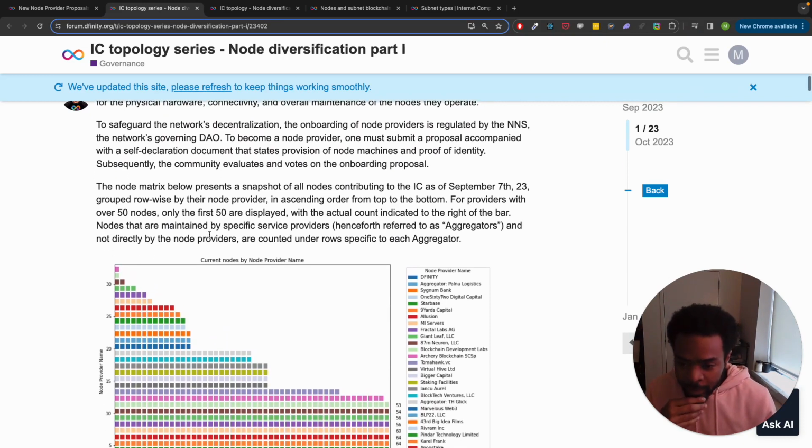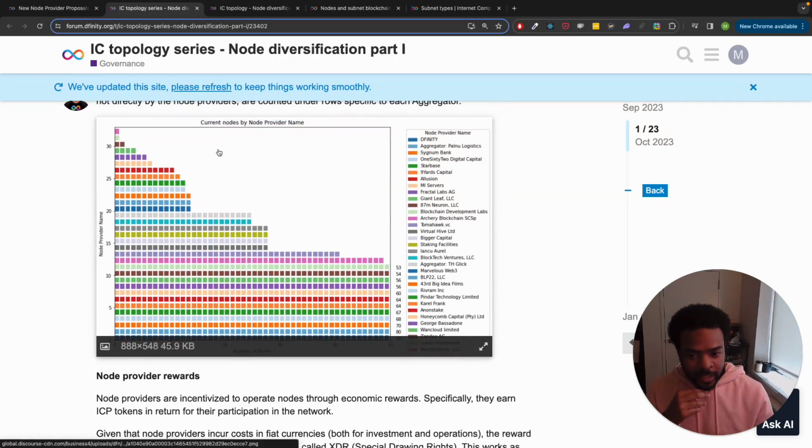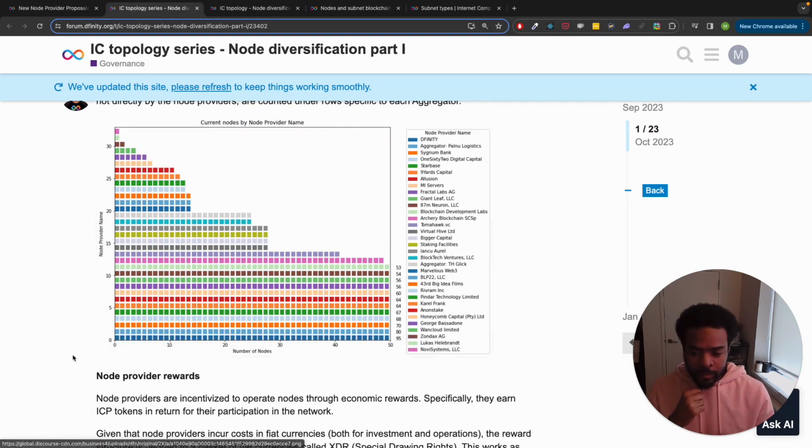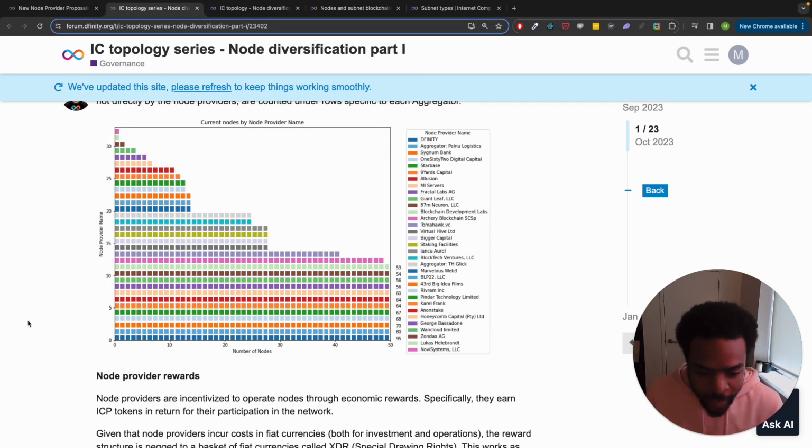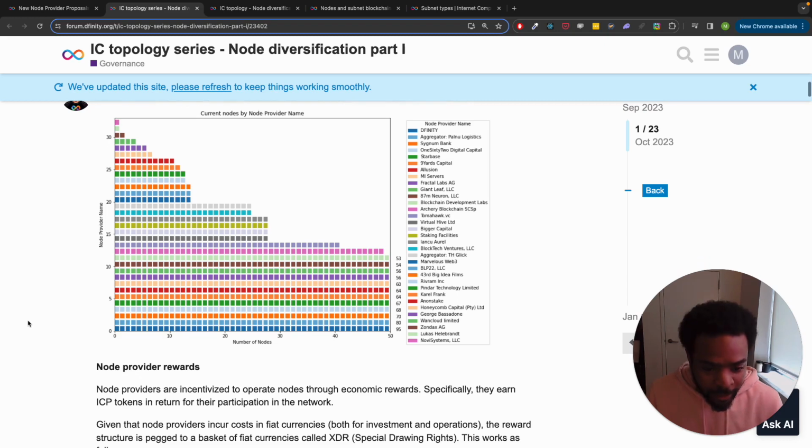So let's jump down to this table here. This is just a table showing the nodes by node provider. They're grouped. Each row is a single node provider. So down here at the bottom, we see Definity. They have a total of 95 nodes. Then we have some aggregators like Palnu Logistics, which is right above Definity.